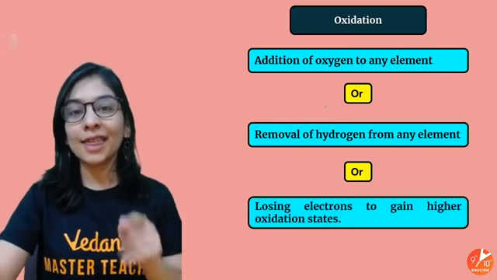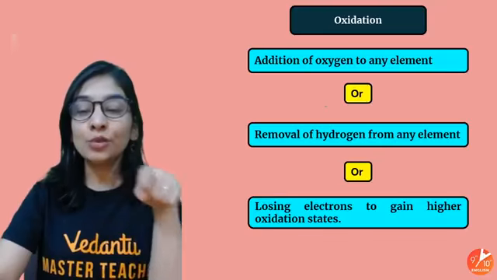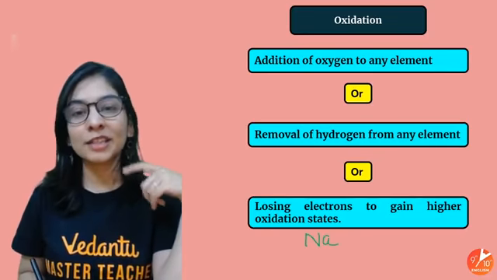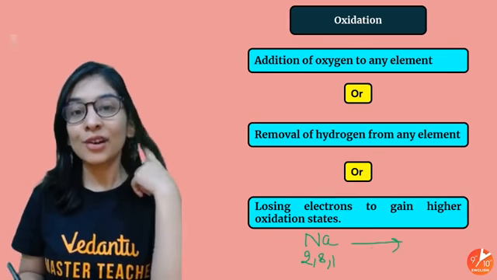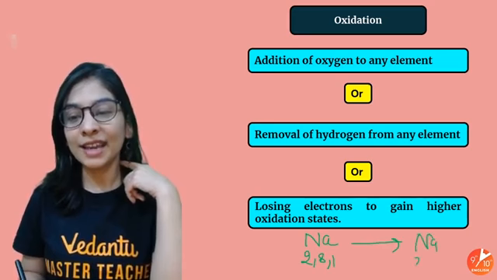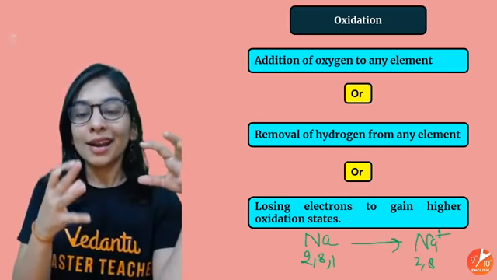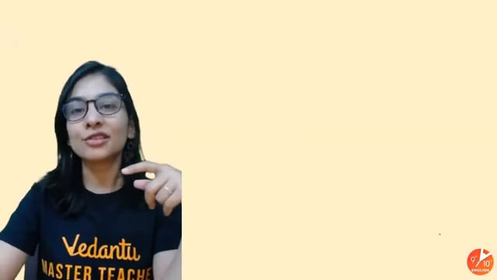Removal of hydrogen, and that's something more important. I'll tell with an analogy also. Losing electron to gain higher oxidation state. A simple example: suppose you have sodium. The configuration of sodium is 2, 8, 1. For getting stability, sodium is losing an electron and becoming positive. So a substance that loses its electron and gets a positive charge, that's also oxidation.